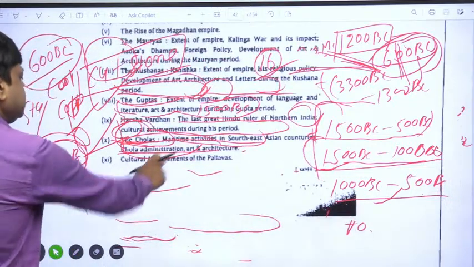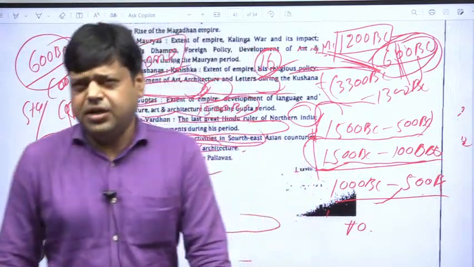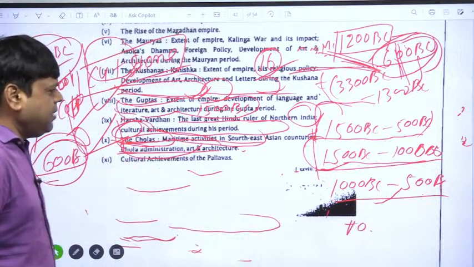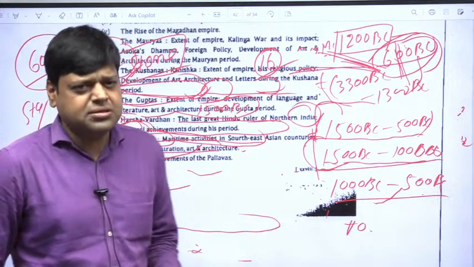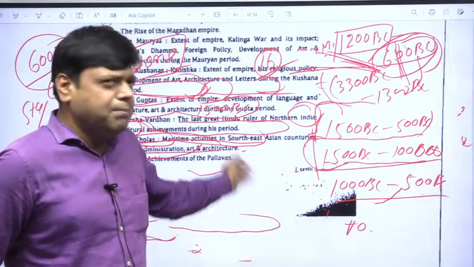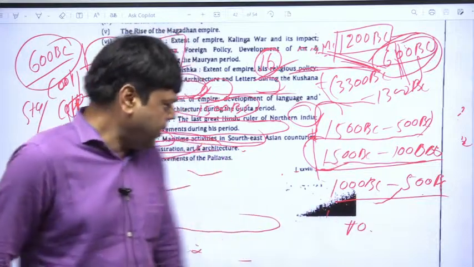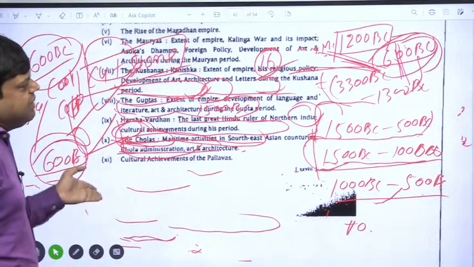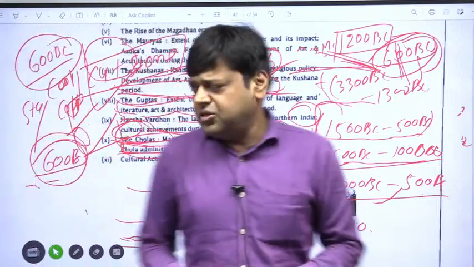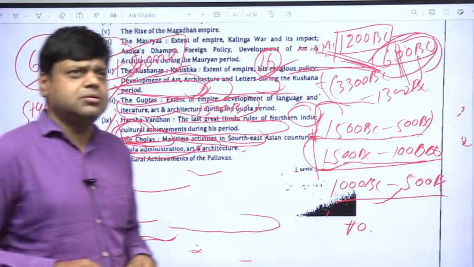So here you can see cultural achievement. Who were the Pallavas? The Pallavas also ruled over a certain part of South India. So for cultural achievement, we will read about the different literatures and the temples made by the Pallava kings, rock-cut temples and Ratha temples. So this is the complete syllabus of ancient history that would be asked in the JPSC examination. If anybody has any query, they may ask through the chat.